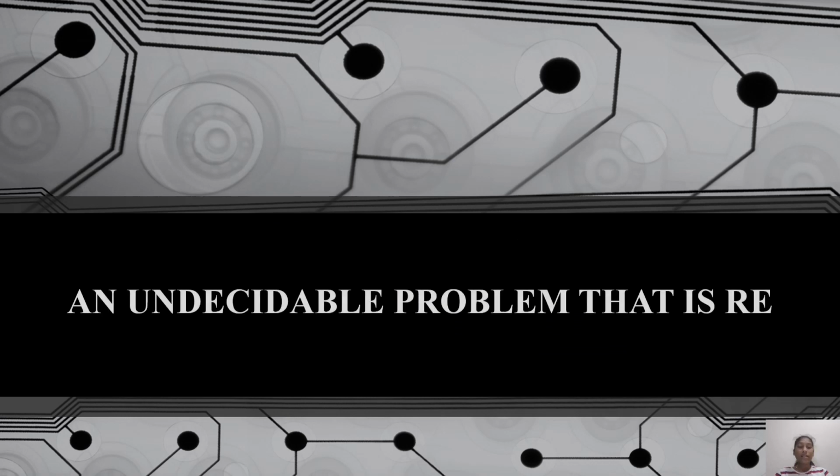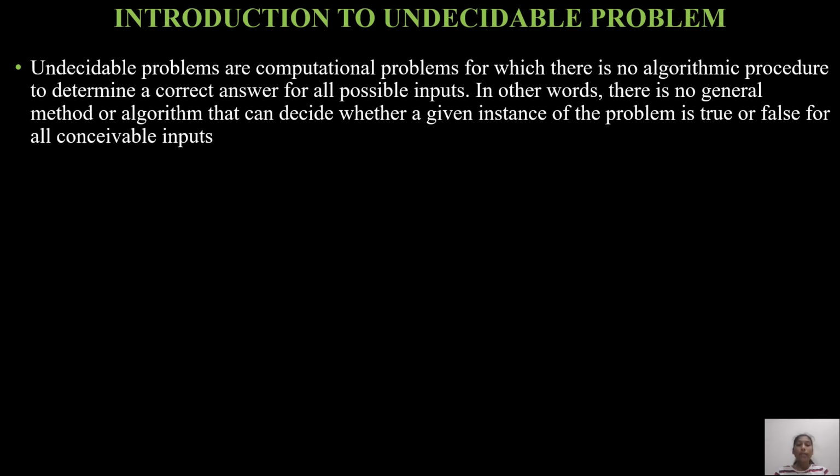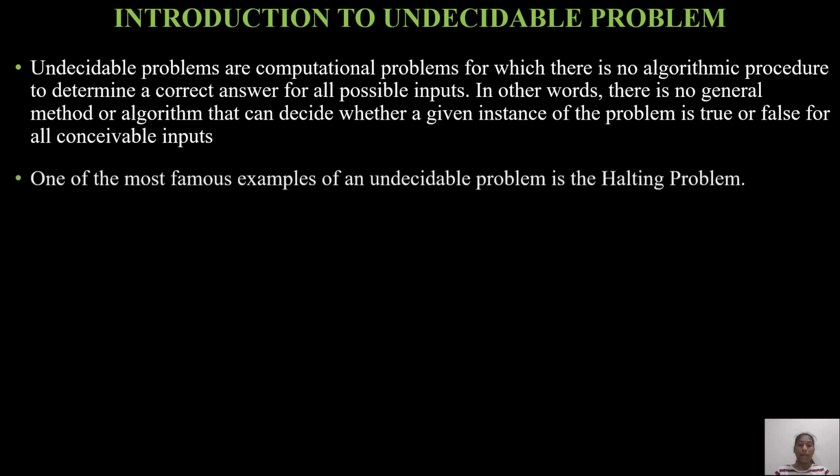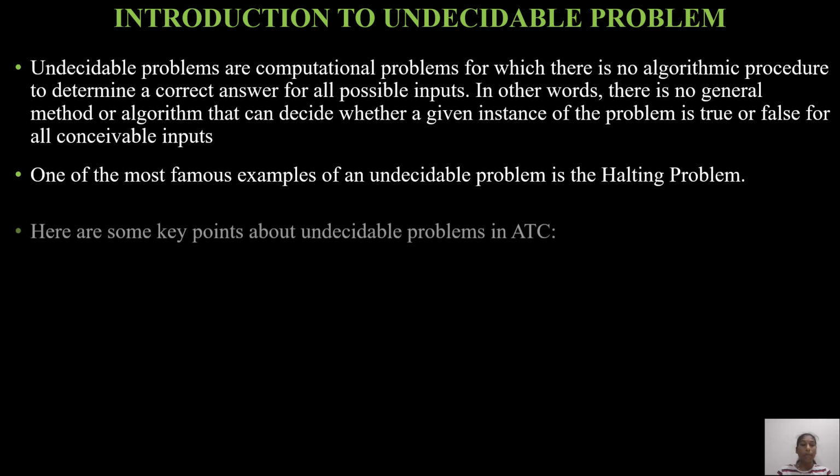In this session, we will discuss an undecidable problem, that is RE. Let us see what an undecidable problem is. Undecidable problems are computational problems for which there is no algorithmic procedure to determine a correct answer for all possible inputs. In other words, there is no general method or algorithm that can decide whether the given instance of a problem is true or false for all possible outputs. One of the most famous examples of an undecidable problem is the halting problem.